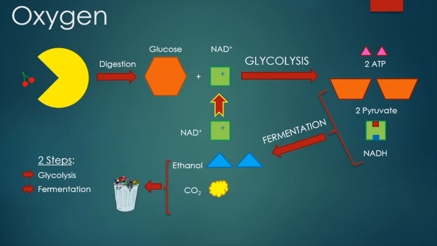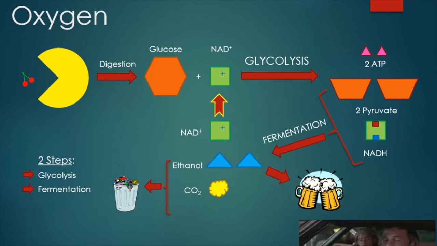Alright, so what about ethanol and carbon dioxide? What do yeast do with them? Well, yeast see ethanol and carbon dioxide as waste and just kind of throw them in the trash, so to speak. But we humans, being the enterprising organisms we are, found another use for those, quote, waste products. We use them to make beer and all manner of other delightful, if occasionally deleterious, beverages.